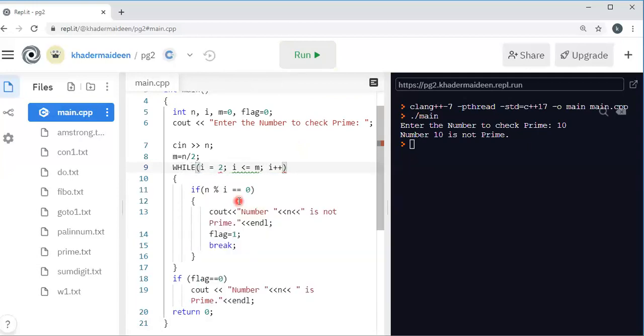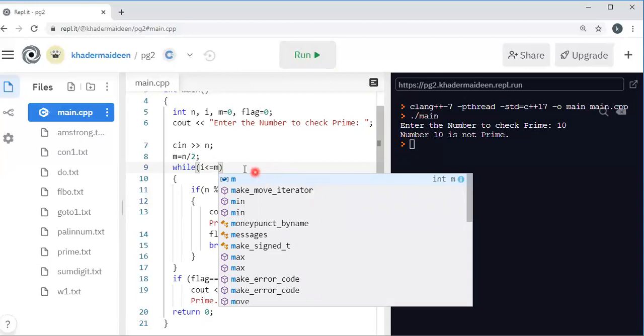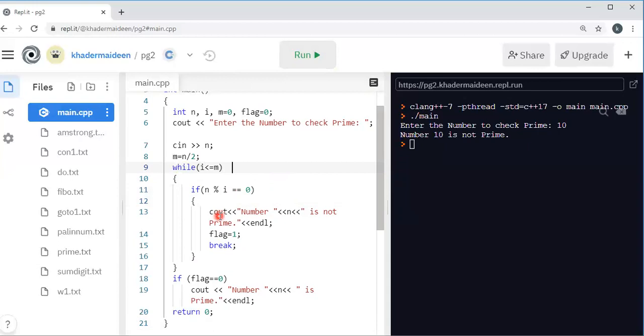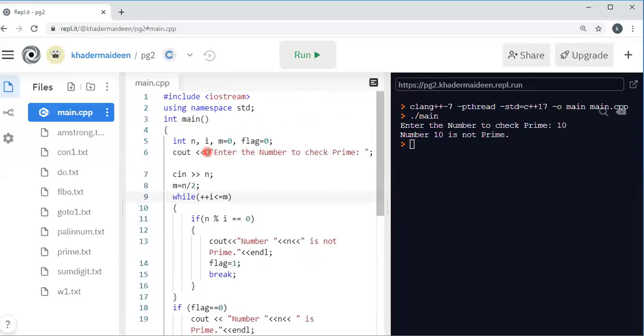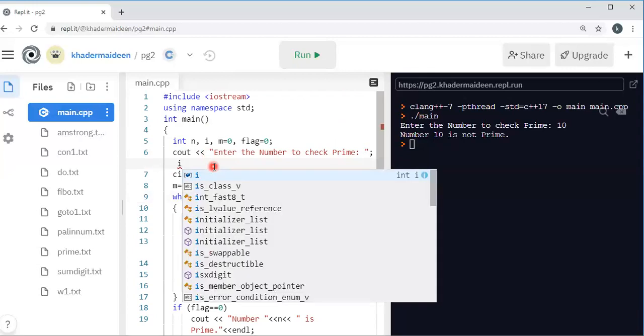So while i is less than or equal to m, plus plus i. Here we assign i equal to 1.